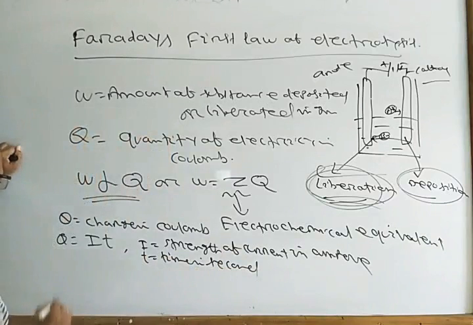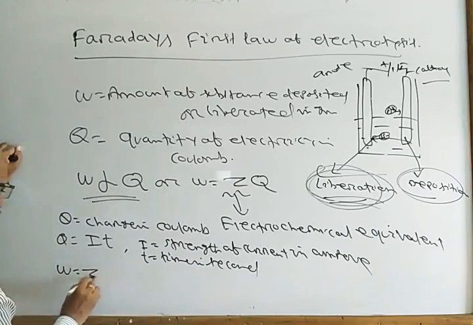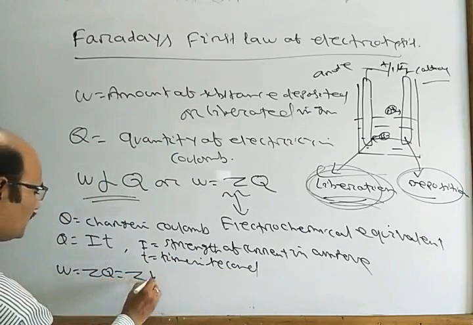So what can I write? W is equal to ZQ, which is equal to ZIT.